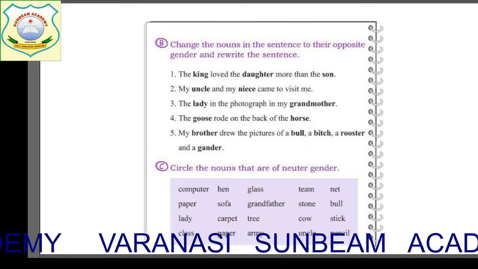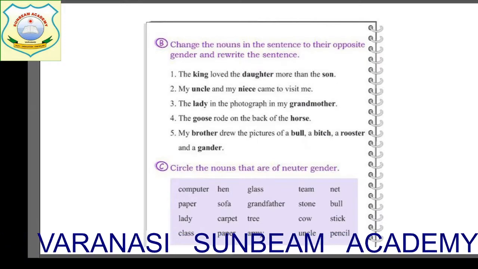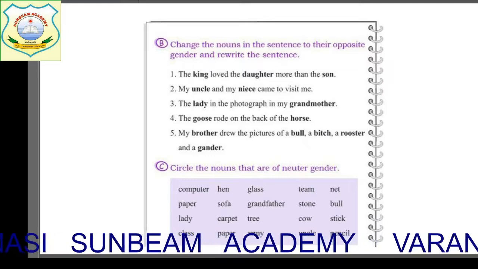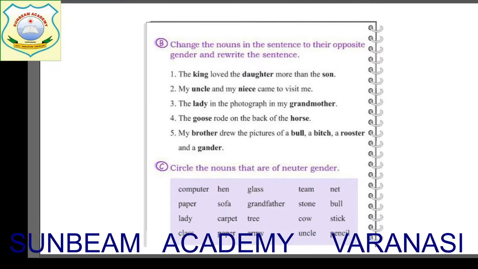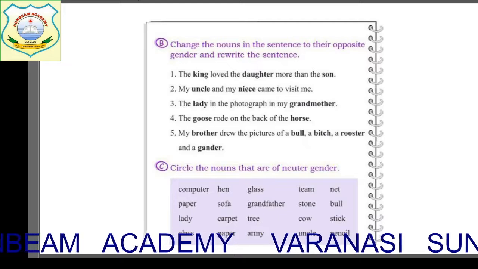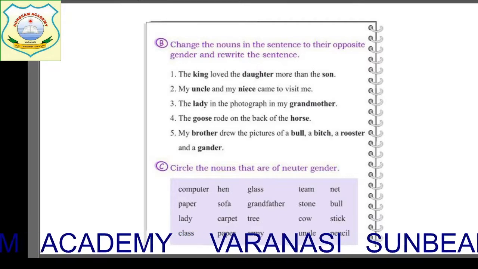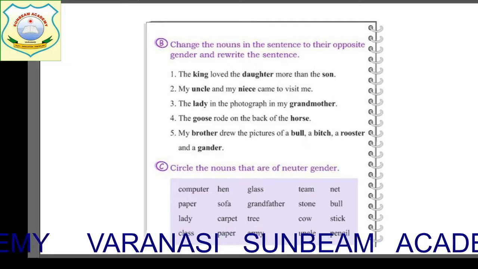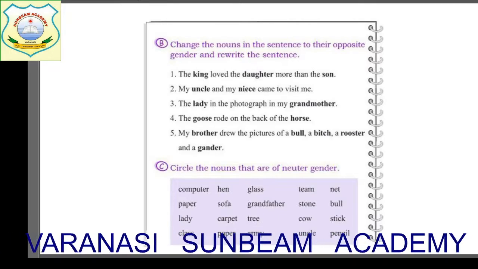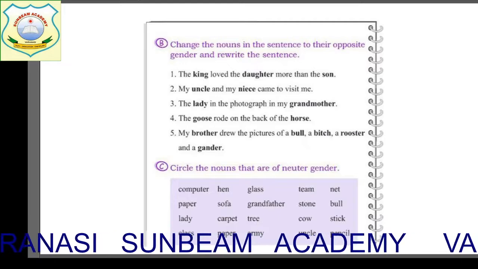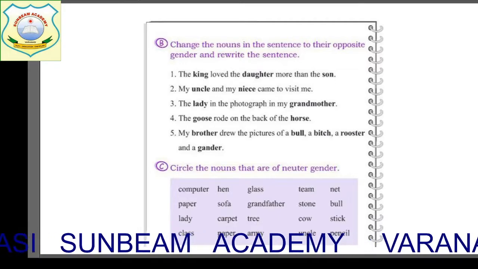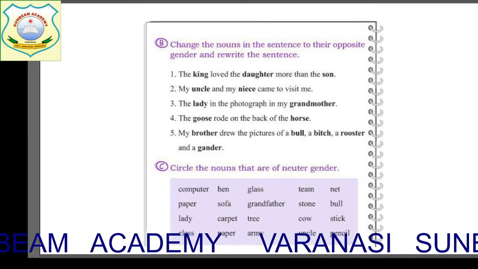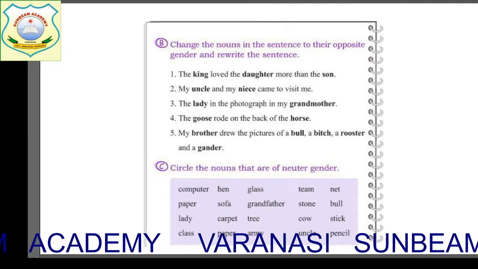Okay. See the next one. Team. Team is again collective noun and it is also neuter gender. Stone. Yes. Cow. No. Uncle. No. Net. Yes. Bull. No. Stick. Yes. And pencil. Yes. Because it is also a non-living thing.